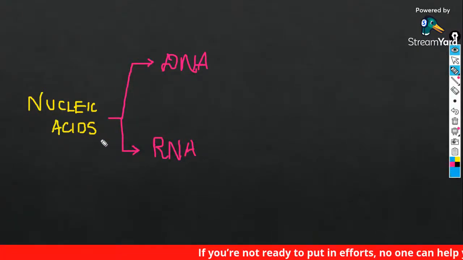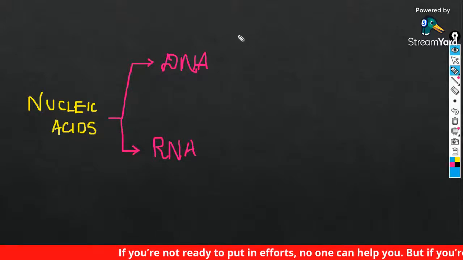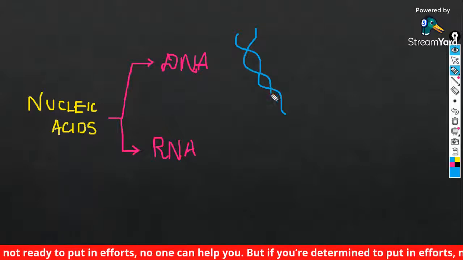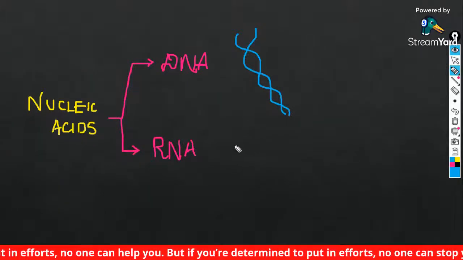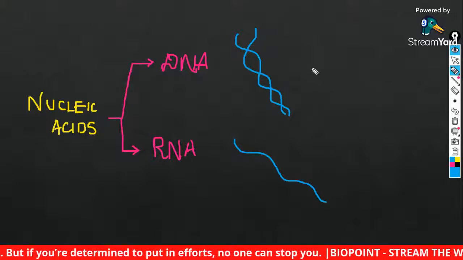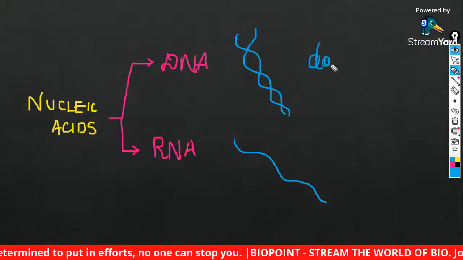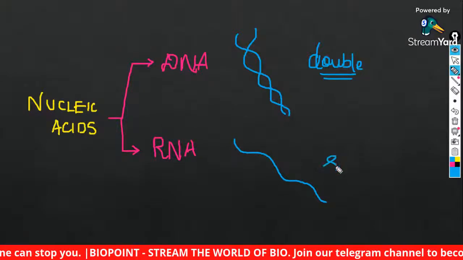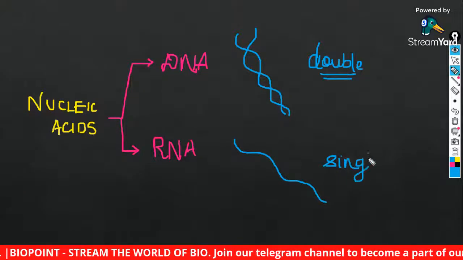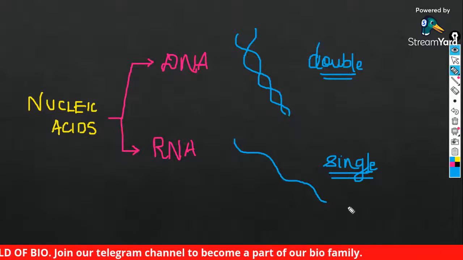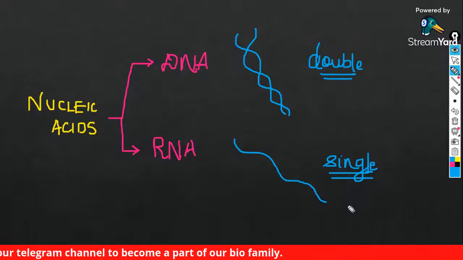Guys, from the diagram itself, it's absolutely clear that DNA is double helical in nature. Okay, DNA will be like this, and RNA will be single stranded. So DNA is a double stranded molecule, whereas RNA is single stranded. Okay, point number one, that makes two different types of nucleic acid.